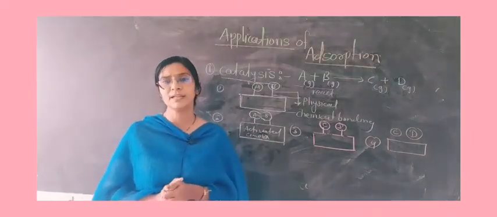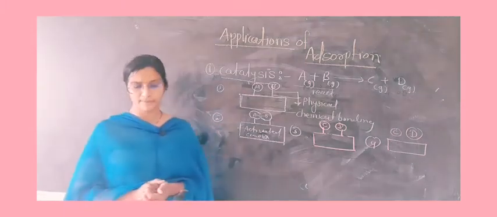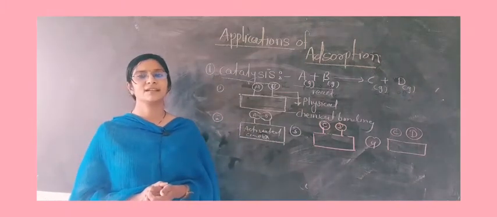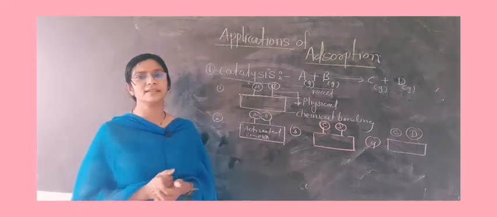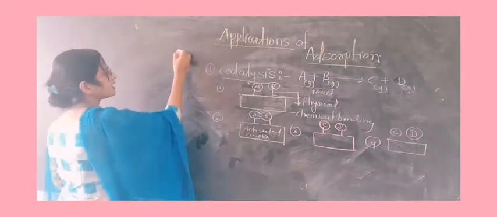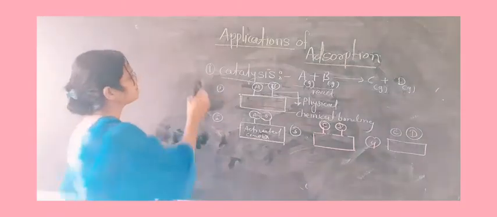Students, do you remember any example regarding this? Yes, reduction of alkene. I am just writing an example here.